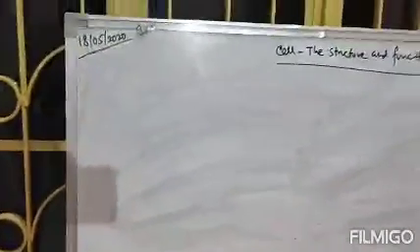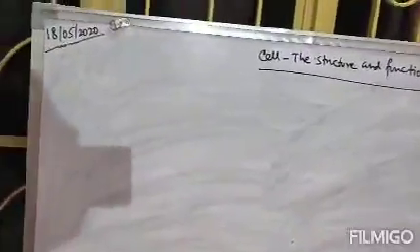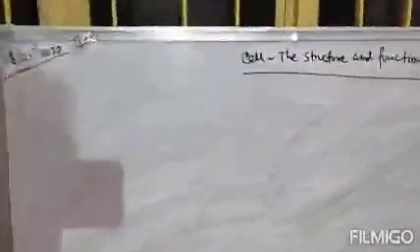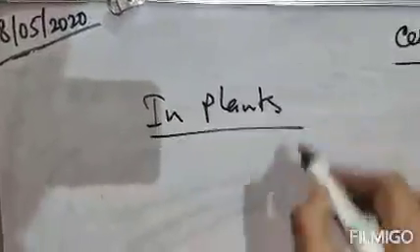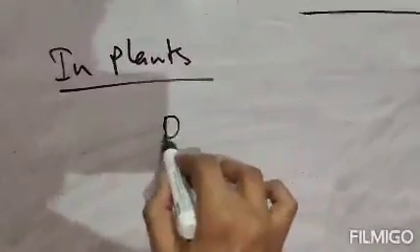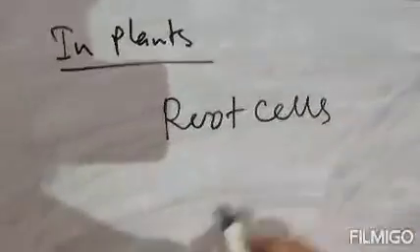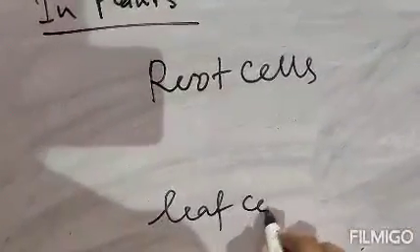Next, now how plant and animal cells function. In plants there are 2 types of cells. One is our root cells and another is your leaf cells, and they function specifically. Their function is specific. Now first case, in plants. So plants basically comprise 2 types of cells: root cells and leaf cells.